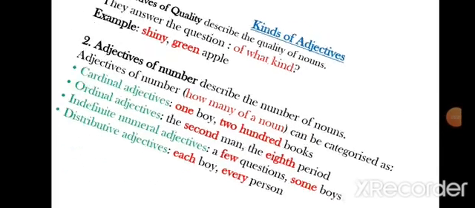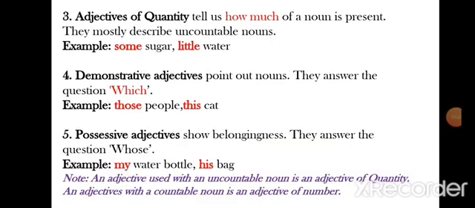Okay. Next, third number is adjectives of quantity. Adjectives of quantity tell us how much of a noun is present. As always, remember, we use adjectives of quantity with uncountable nouns, with the nouns which we cannot count. When we cannot count the noun, we use adjectives of quantity. So it tells us how much.